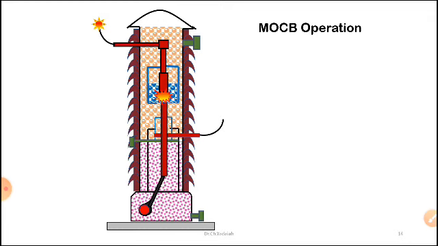Okay, so this is a simple operation, dear students. You can see once again. Under normal condition, I closed this and the current is passing through the two contacts, fixed contact and moving contact. Once I give the signal, my moving rod comes downwards, then the air gap between the fixed and moving contacts is created, then the arc is formed. This arc is sustained for some 10 to 20 cycles. Meanwhile, we are going to develop the dielectric strength between the fixed and moving contacts. Once it is formed, it is the open condition. This is the operation, dear students.